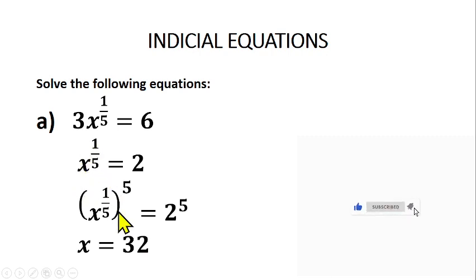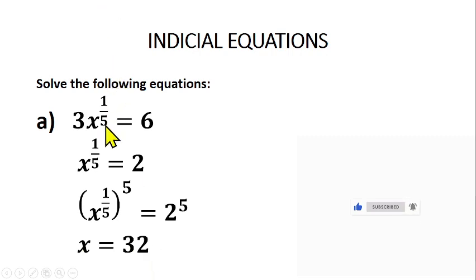So here we have the fifth root and I want to find x. How do we eliminate it? We are going to take the power of 5 of this. So you have x raised to the power 1 over 5, then raised to the power 5. And whatever you do to the left hand side, you do to the right hand side because this is an equation. So 2 raised to the power 5 as well. Then according to the law of indices, this power will multiply this power. 5 times 1 over 5 cancels. You are left with x equals 2 raised to the power 5, which is 2 multiplied by itself 5 times, and that gives us 32. So our x is 32. Our x is what? 32.